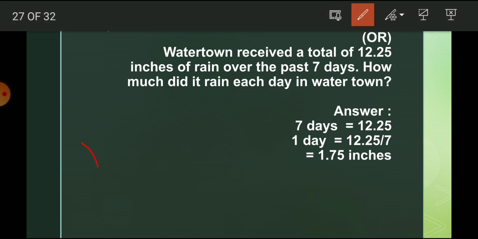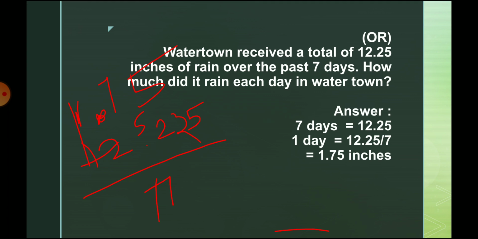So 12.25 divided by 7. 1 7 is 7. Here also 1 7 is 7. 7 8 9 10 11 12. 5. So after the point, 5 2. 7 sevens are 49, so there is 3 remaining. 5 sevens are 35. So 1.75 inches is the correct answer.